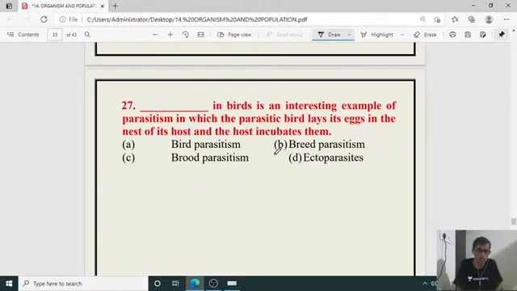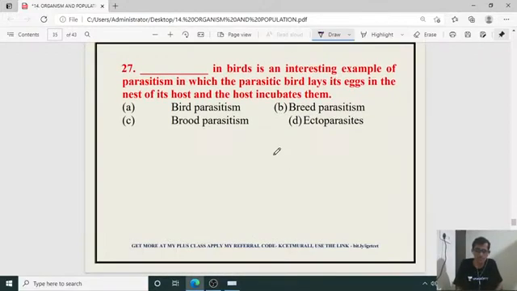And the last question: in birds, this is an interesting example of parasitism, in which the parasitic bird lays its egg in the nest of its host and the host incubates them. So that is called what? Bird parasitism, brood parasitism, breed parasitism, ectoparasite. It is called brood parasitism.